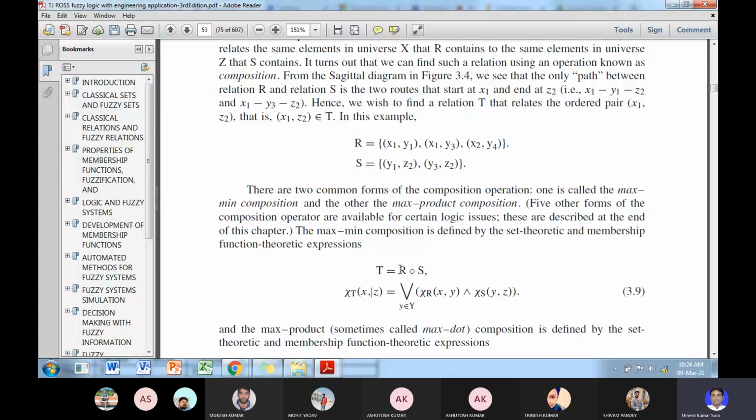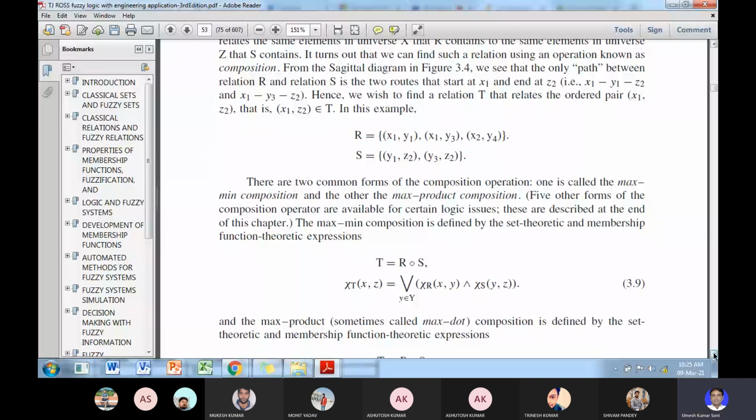If R is defining the relation between X and Y, and S is defining the relation between Y and Z, then T equal to R composition S will define the relationship between X and Z. So the strength of relationship between X and Z will be defined by first taking the minimum and then taking the maximum. Clear?